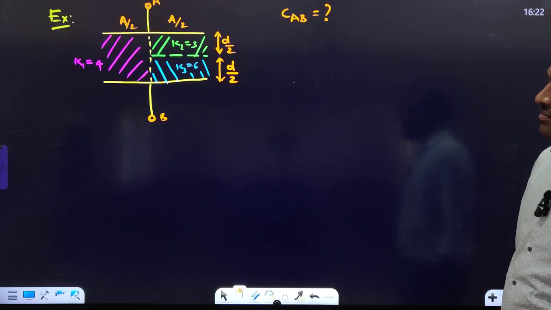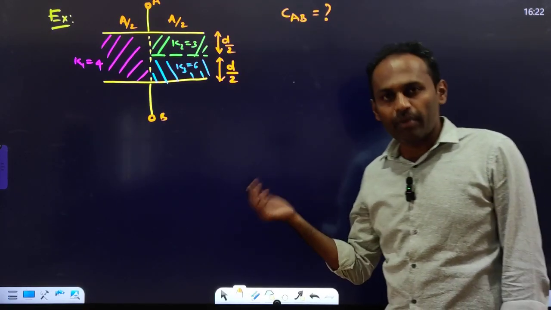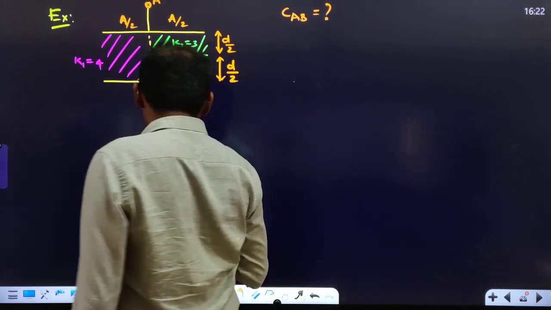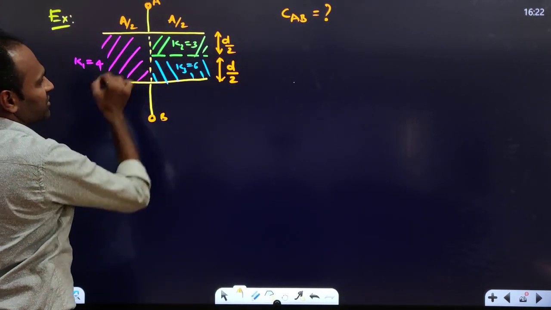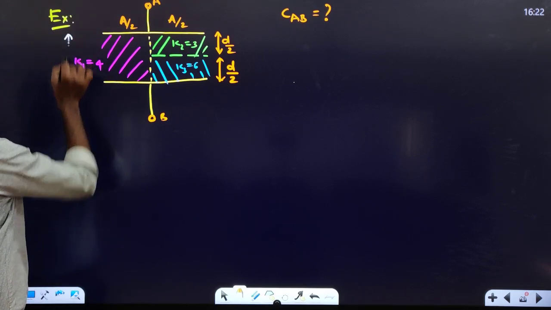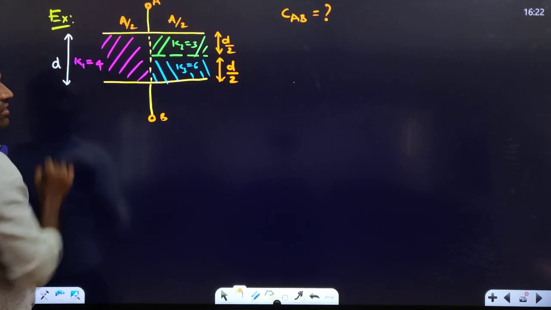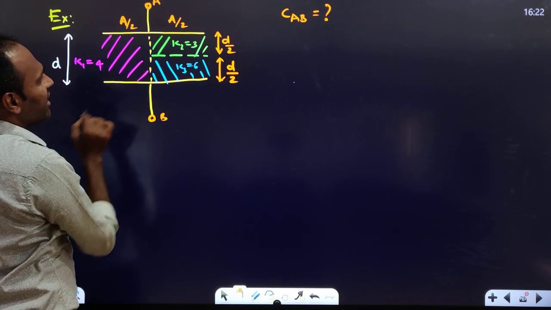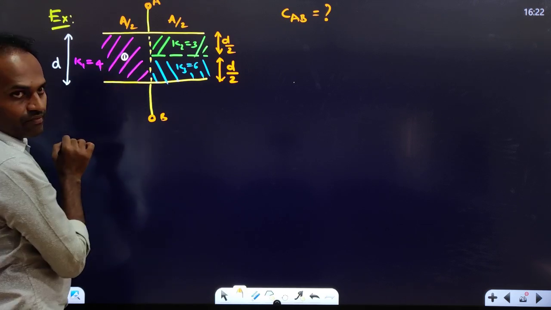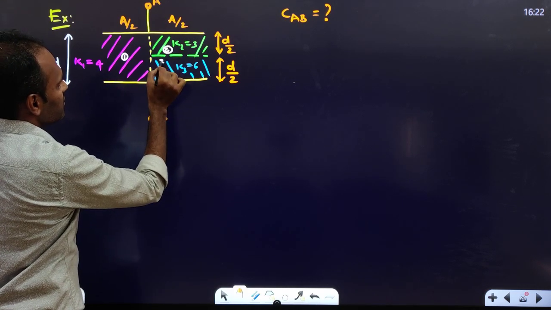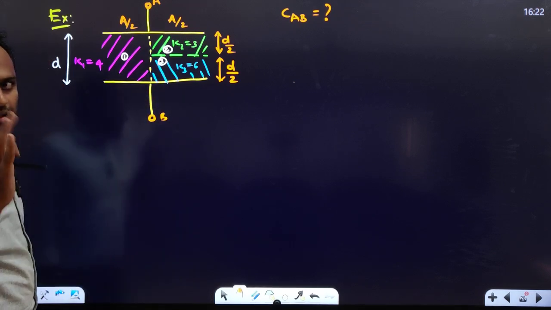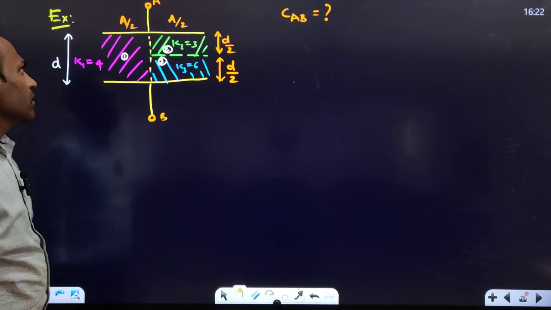Okay, next, I have taken an example here. I have taken a slightly complicated one. However, I am going to solve only one. Okay, see, these are the plates of the capacitors, and the distance between the plates of the capacitors is D. And there are 3 dielectrics filled here. This is first, this is second dielectric, and this is third dielectric. Totally 3 dielectrics are there.